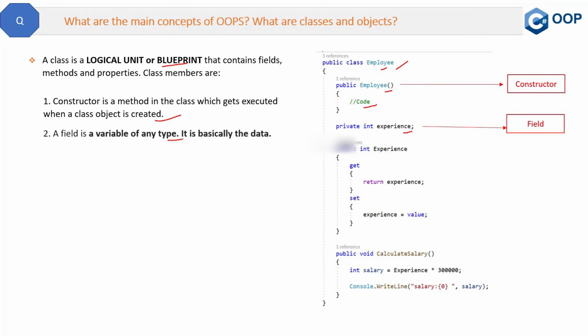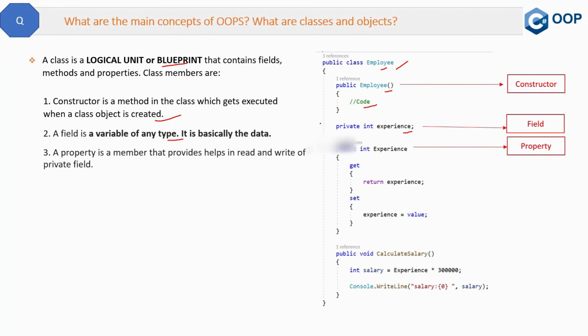The next member of the class is the property. What is a property? A property is a member that helps in reading and writing the private field. Why do we need a property when we have a field, and why do we need a property to access fields? This is because of encapsulation, and that we will cover in an upcoming question, where the question will be what is encapsulation.